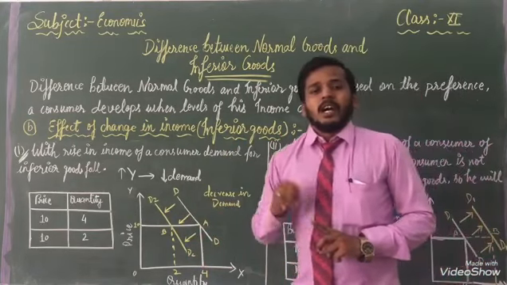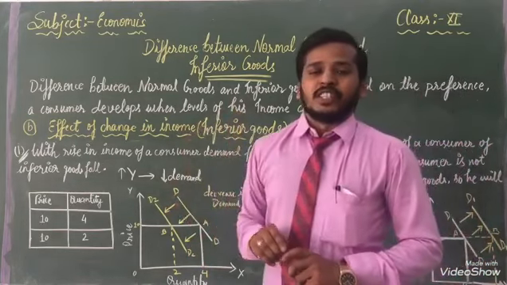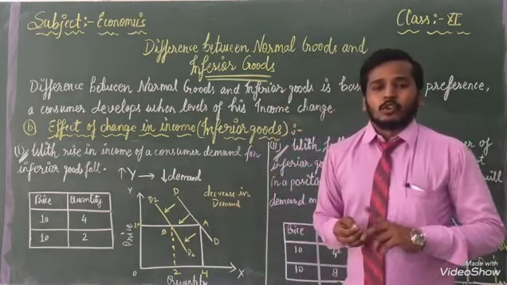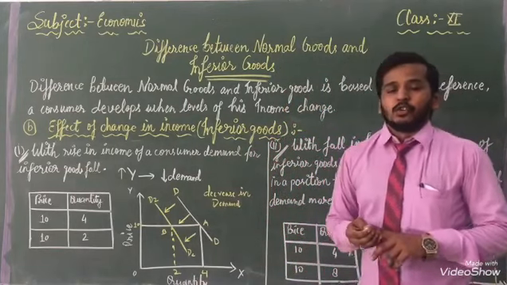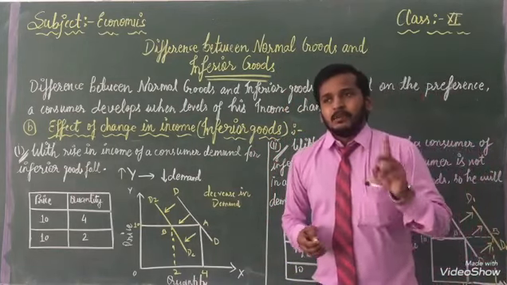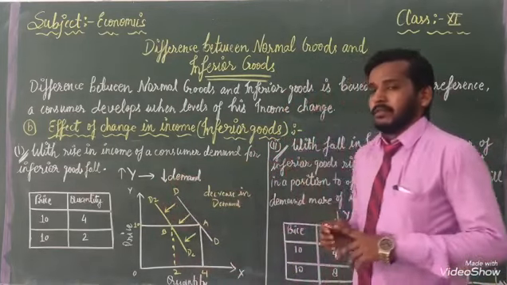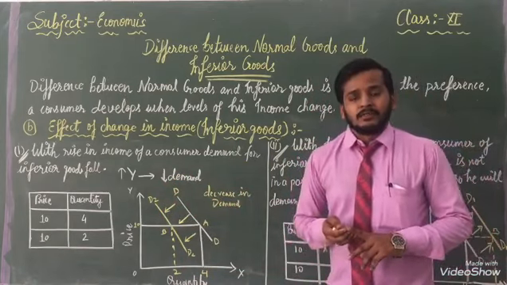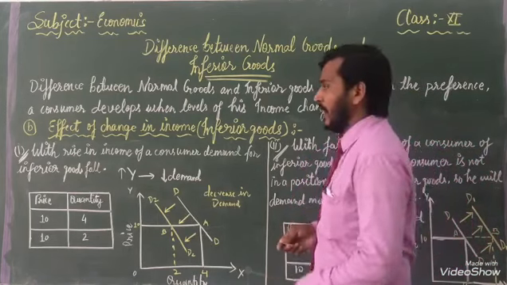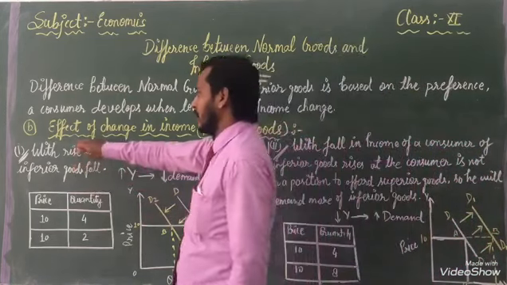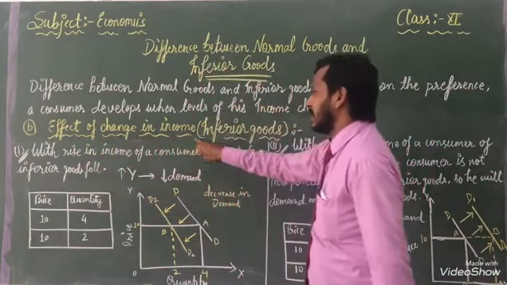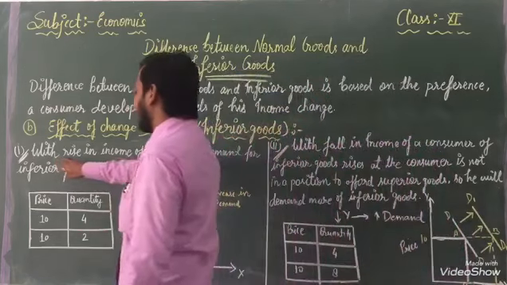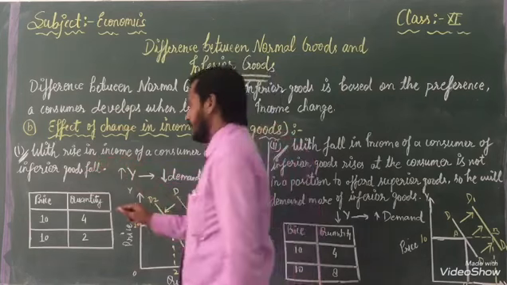But when our income level is going to decrease, at that time the demand for inferior goods is going to increase. The same thing we will know with the help of the definition and with the help of the table and graph. So in front of you I have written here, first one, effect of change in income, inferior goods. First one is with a rise in income.